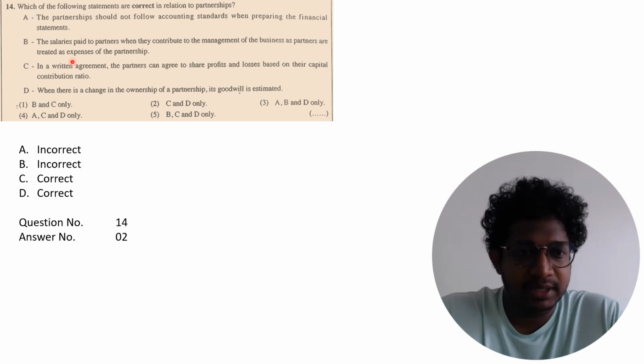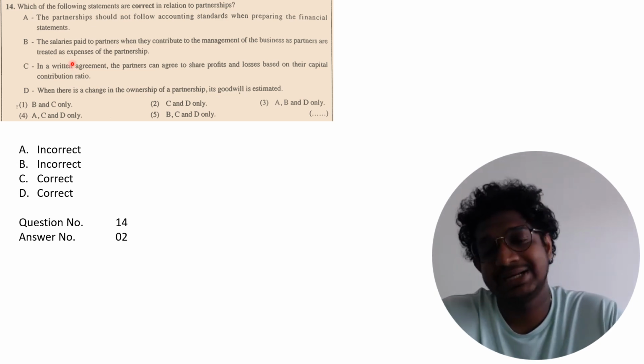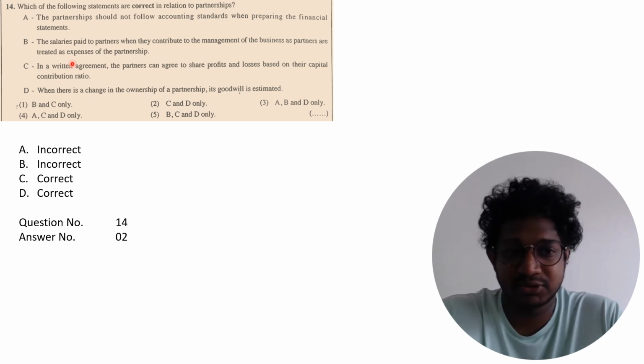Number B, the salaries paid to the partners when they contribute to the management are not an expense. That is a way of distribution of profit. Partner salaries is not an expense, so you can't record that. That is an incorrect statement.